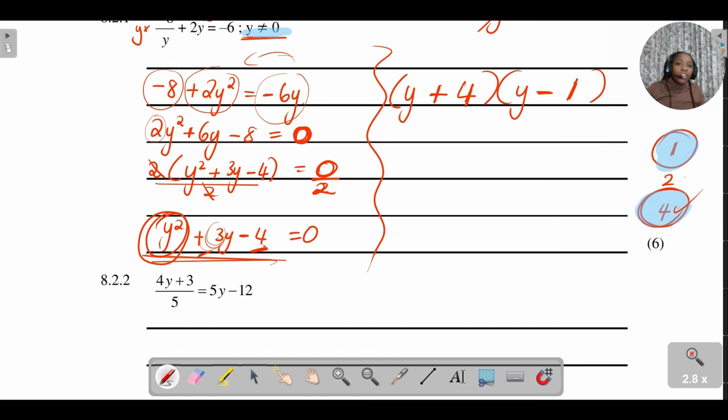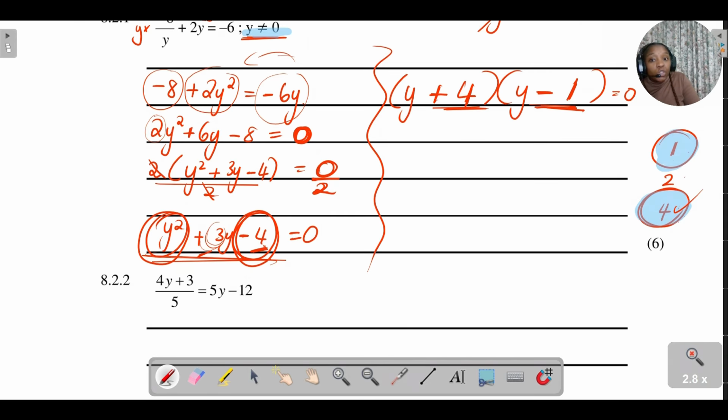Then you can always check your answer. This is equal to 0. Positive 4 times negative 1 should give us negative 4. Positive 4 minus 1 should give us what? Positive 3. We factorized that correctly. Remember, we're not done. We're trying to solve for y.